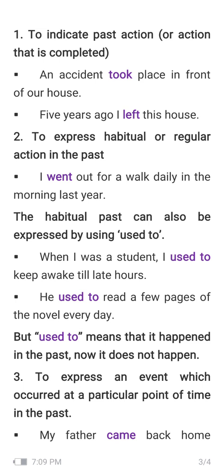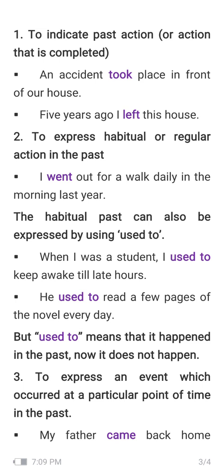The next is that the habitual past can also be expressed by using used to. You can't use only the second form, you can also use that. I used to walk daily in the morning last year. Or you can also say, when I was a student, I used to keep awake till late hours. The next is, he used to read a few pages of the novel every day.